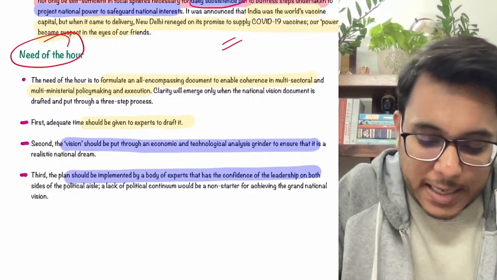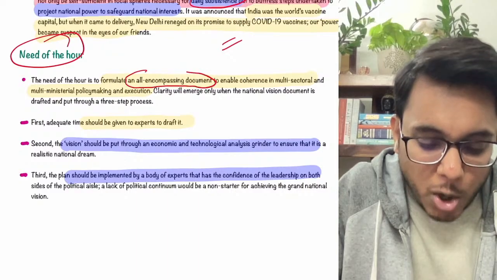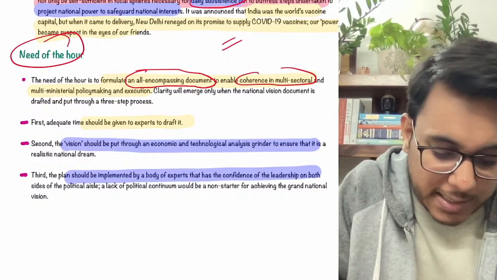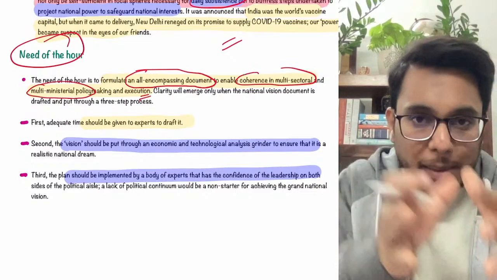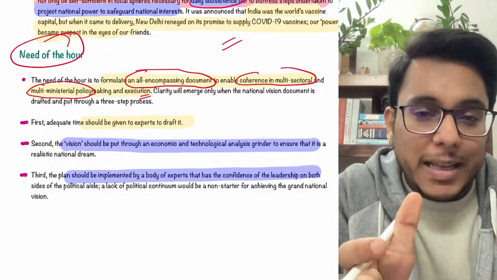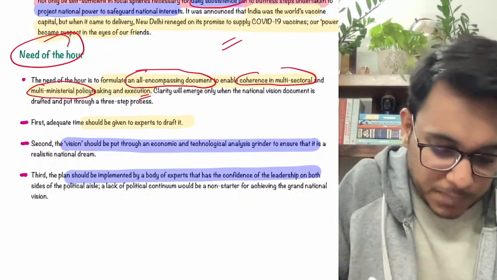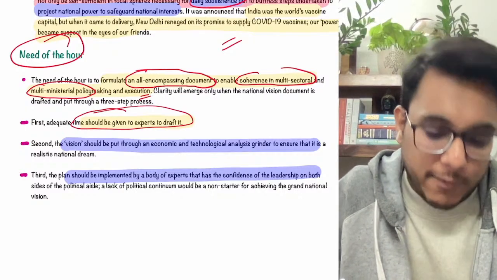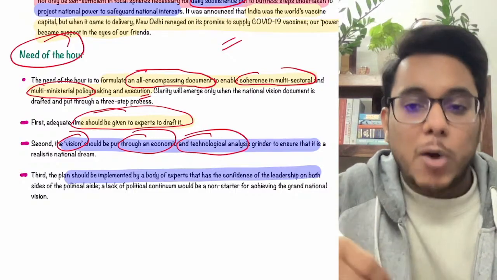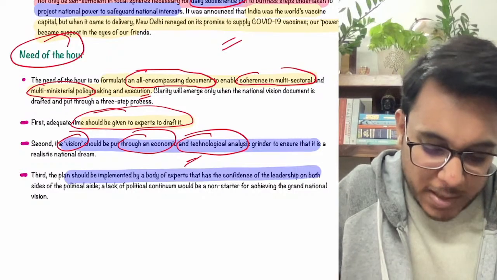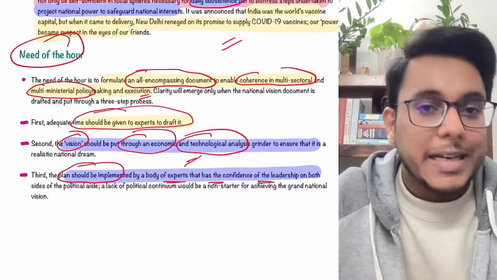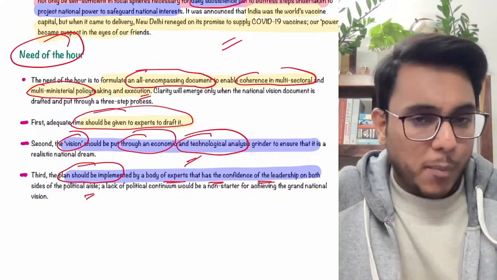What is the need of the hour? Need of the hour is to formulate an all encompassing document, and this document needs to enable coherence between the different sectors, the different ministries. Fine. So different ministries, different departments, they need to come together and work out how one document can be prepared and how it can be made achievable. Clear? The time should be given to the experts to draft it. Fine. The vision should be put through an economic and technological analysis. What is the capacity now? What more is needed and how will it be needed? Such analysis needs to be given. And the plan should be implemented by a body of experts that has the confidence of the leadership on both sides of the political aisle, opposition as well as ruling.